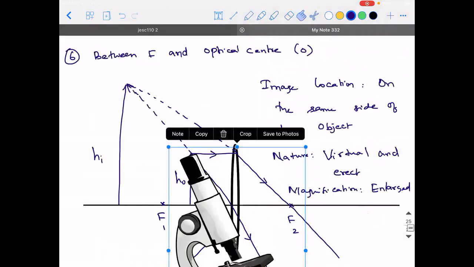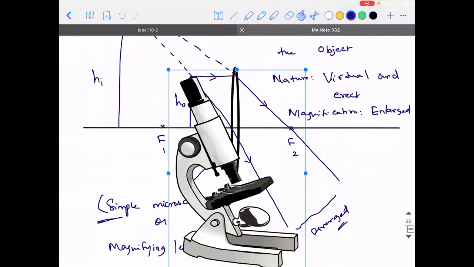You would have seen this in the labs. This is called a compound microscope.